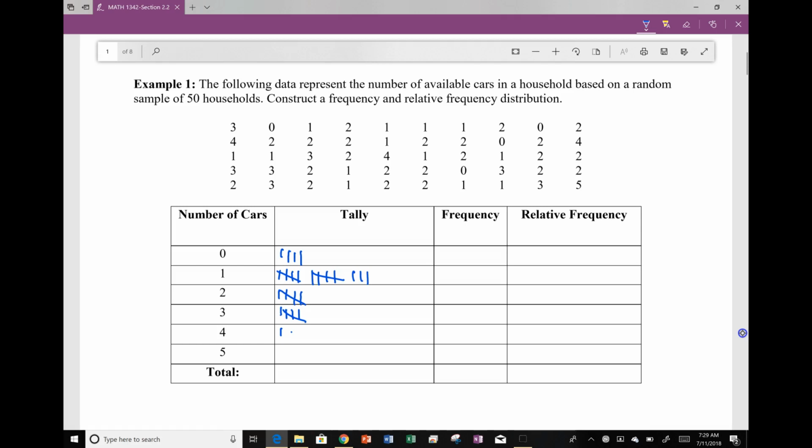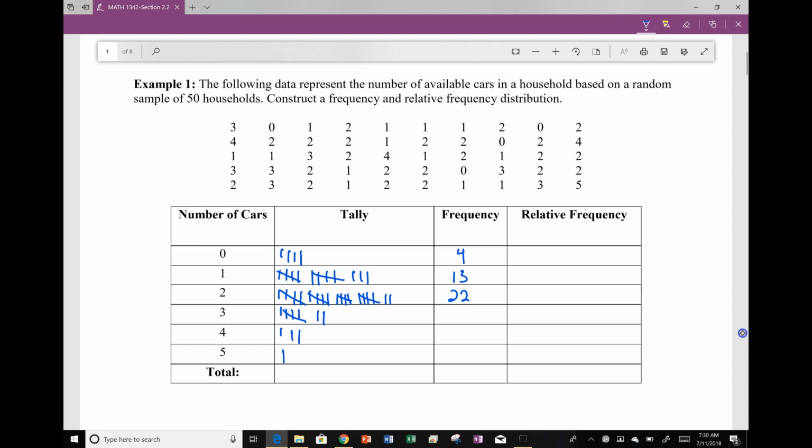I received 4 values for 0 cars, 13 values for 1 car households. I actually counted 22 values for 2 car households, 7 for 3 cars, 3 for 4 cars, and 1 for 5 cars. Once I have these tally marks, remember, we count them up and we make our final number in the frequency column.